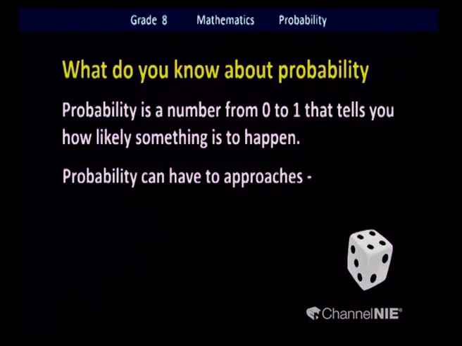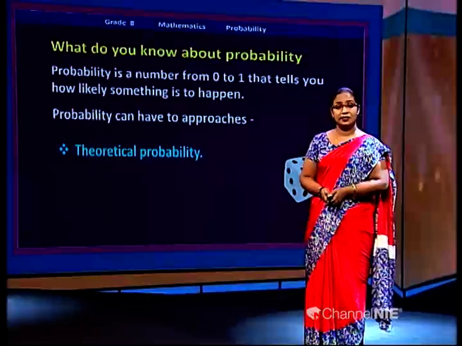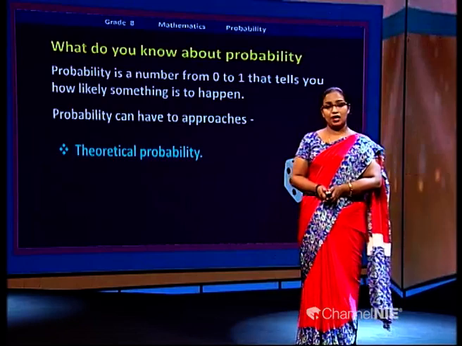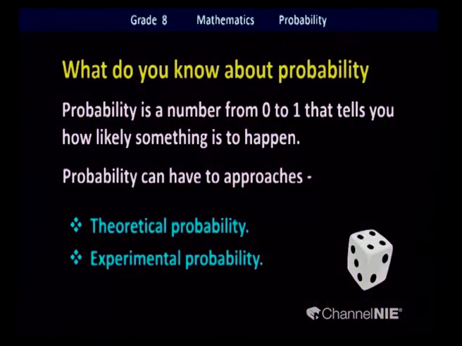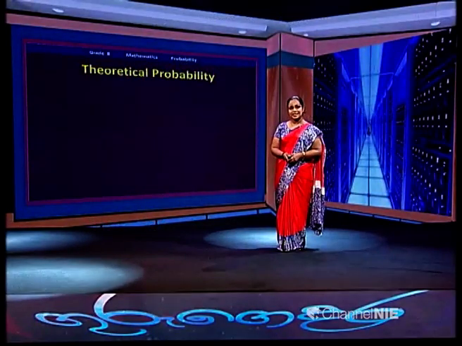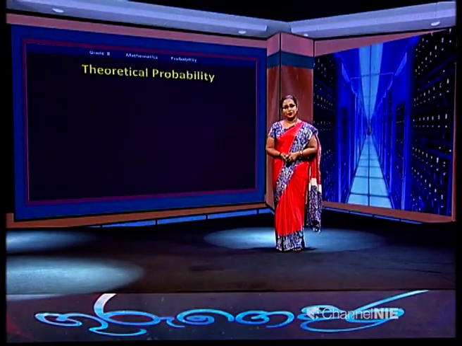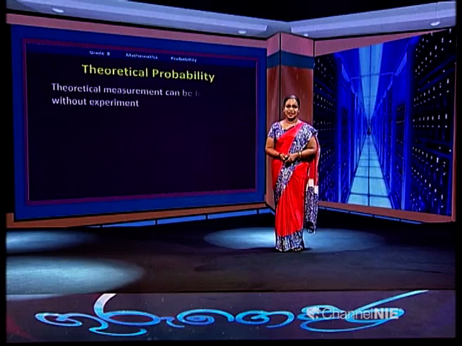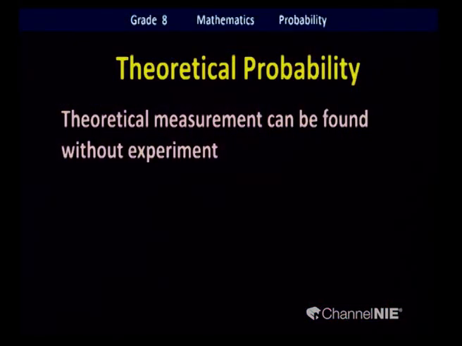There are two approaches to probability. We're going to learn them. The first one is theoretical probability. Don't worry about these terms, I'm going to explain them. The next one is experimental probability. First, theoretical probability. Can you read it with me?